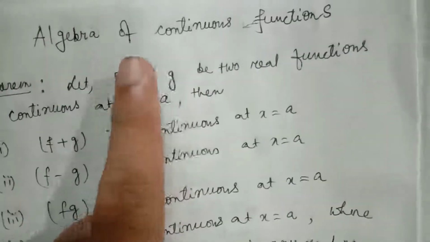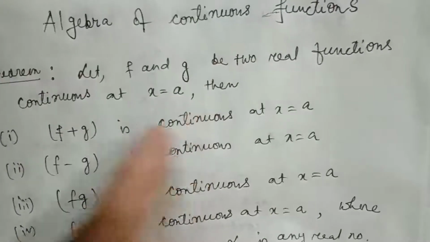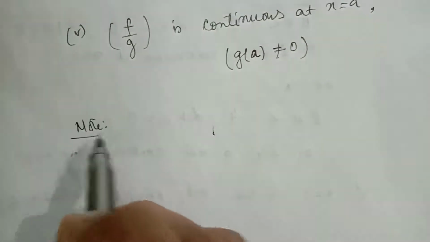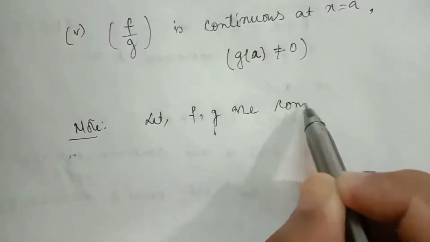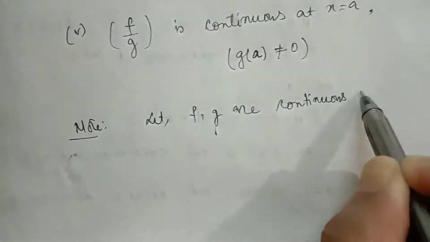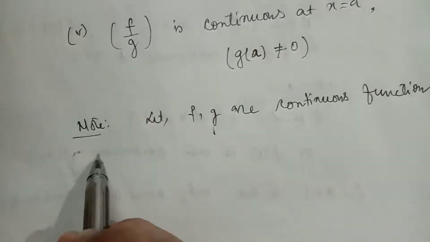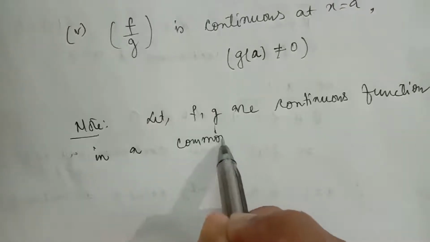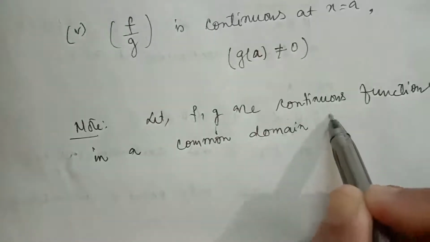Here we have this theorem for a particular point x equal to a. This can be extended for a set of points also. We can extend the theorem in this way. Let me write as a note. Let f, g be continuous functions in a common domain D. F and g are two continuous functions in a common domain D.